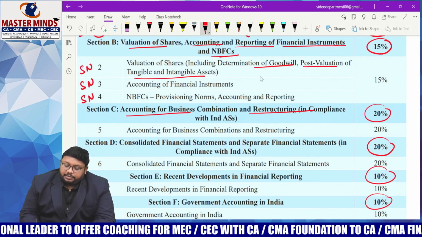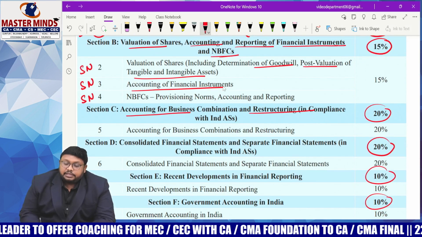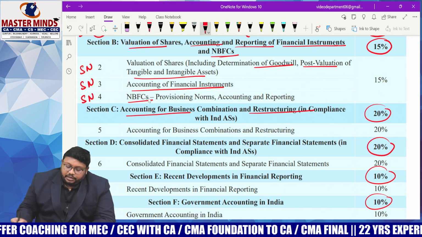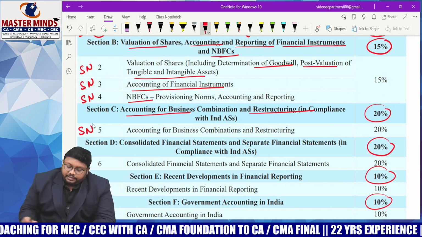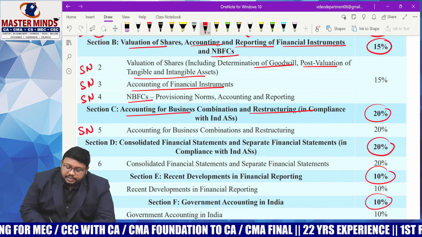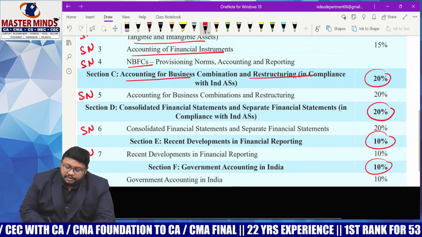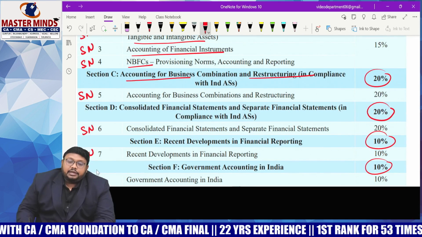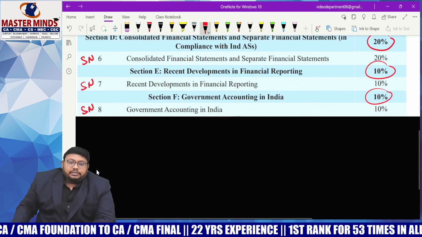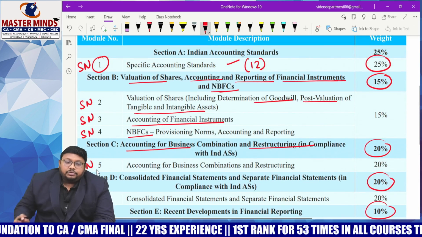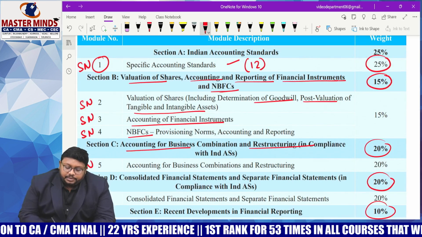And coming to study note number 3, accounting for financial instruments, Ind AS 109 we are dealing with, and NBFCs. And coming to study note number 5, business combination, study note number 6, consolidated financial statements, and study note number 7 and study note number 8. So in total we have 8 study notes. So how to study and how to prepare for the examinations based on this.